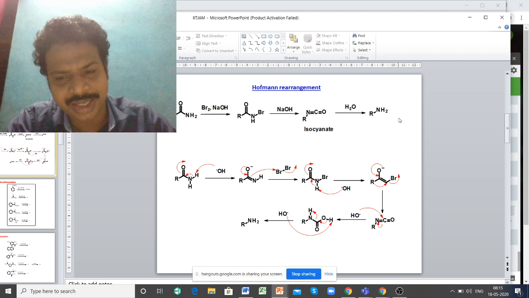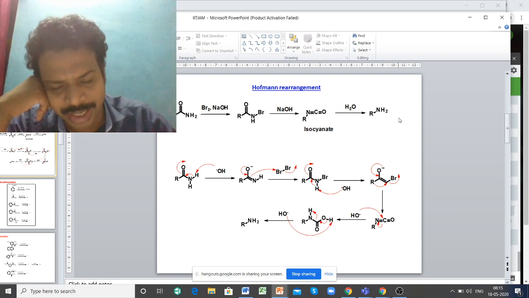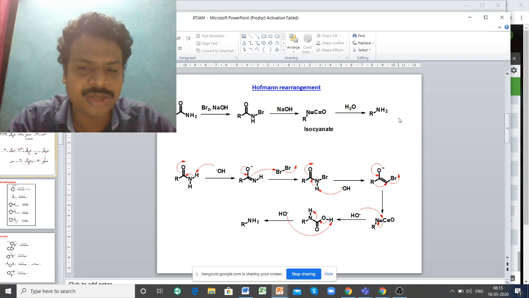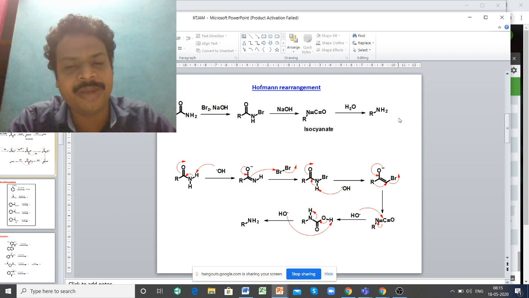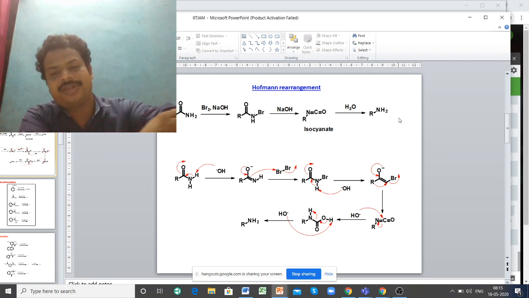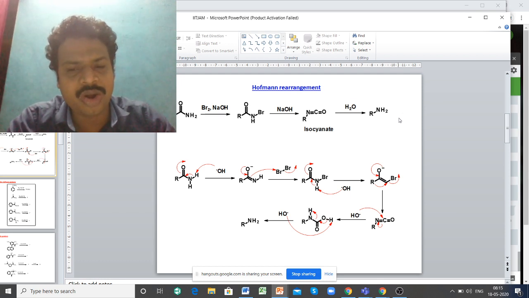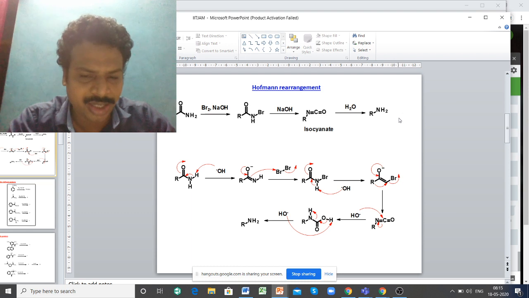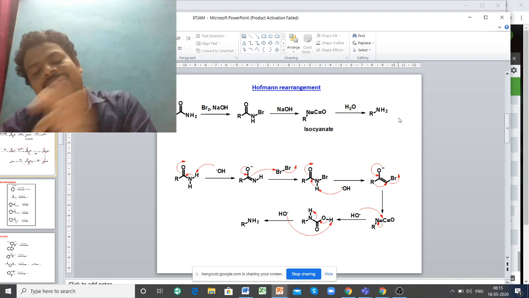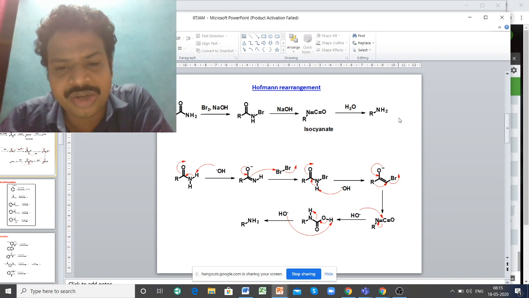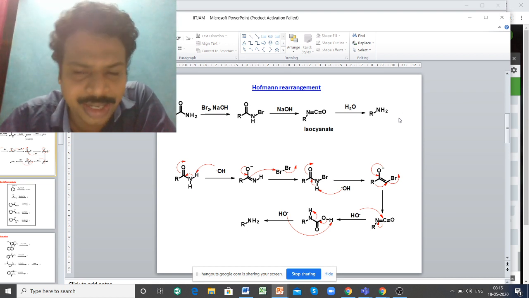Obviously this nitrogen will get N minus, which picks up a proton and becomes NH. Afterwards, the OH bond starts to break, and the nitrogen carbon bond completely cleaves as RNH2. That means the hydrogen migrates here. So this is the mechanism of the formation of amines from amides.